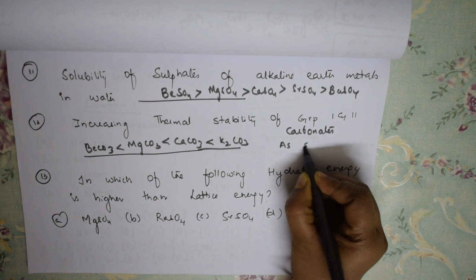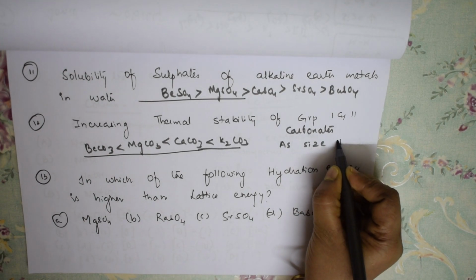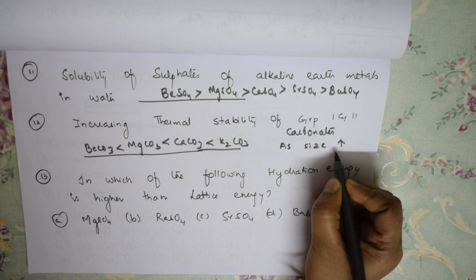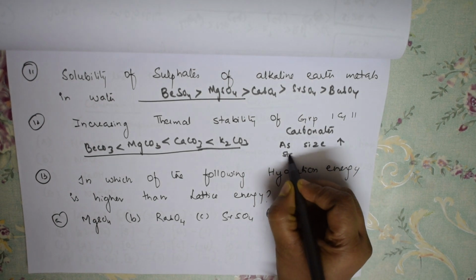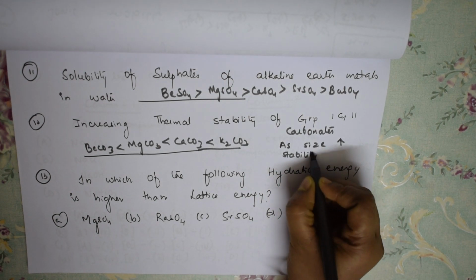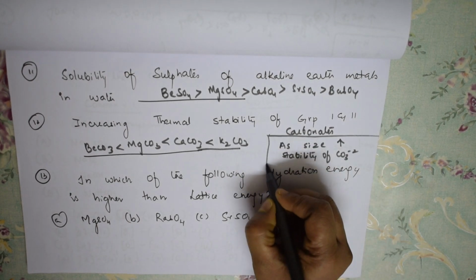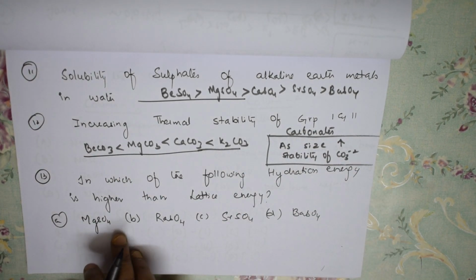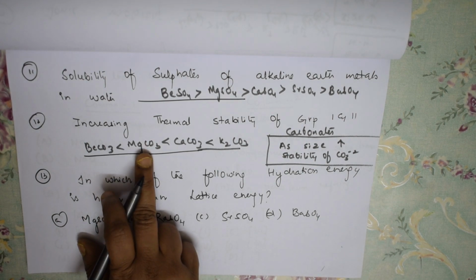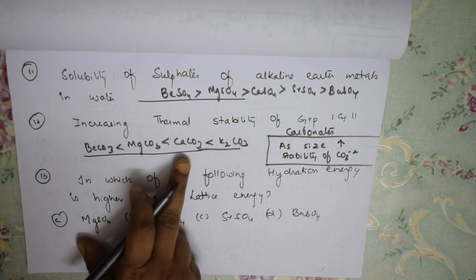As the size of the metal atom increases, what will happen? The stability of carbonate decreases. This is okay, I'm putting it in the box. Remember this for the carbonate. So if I have to say magnesium carbonate, it dissociates into magnesium oxide and carbon dioxide.